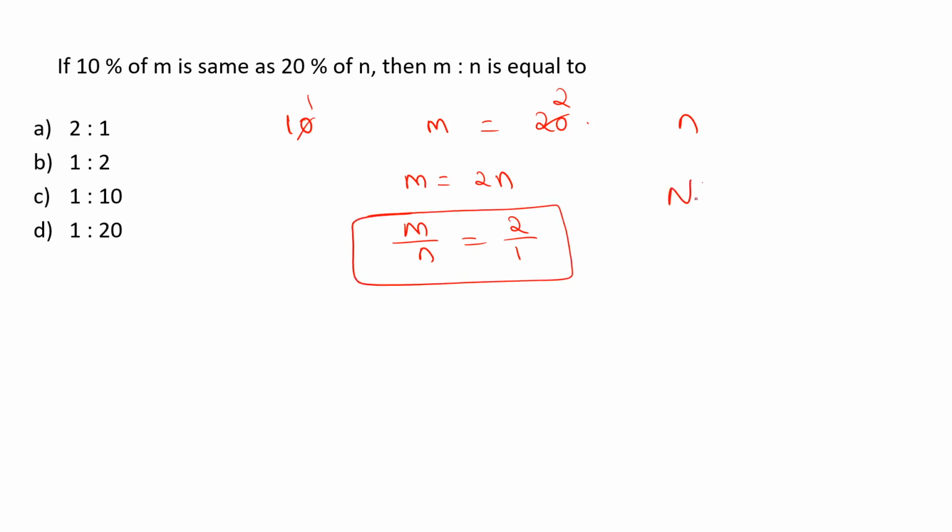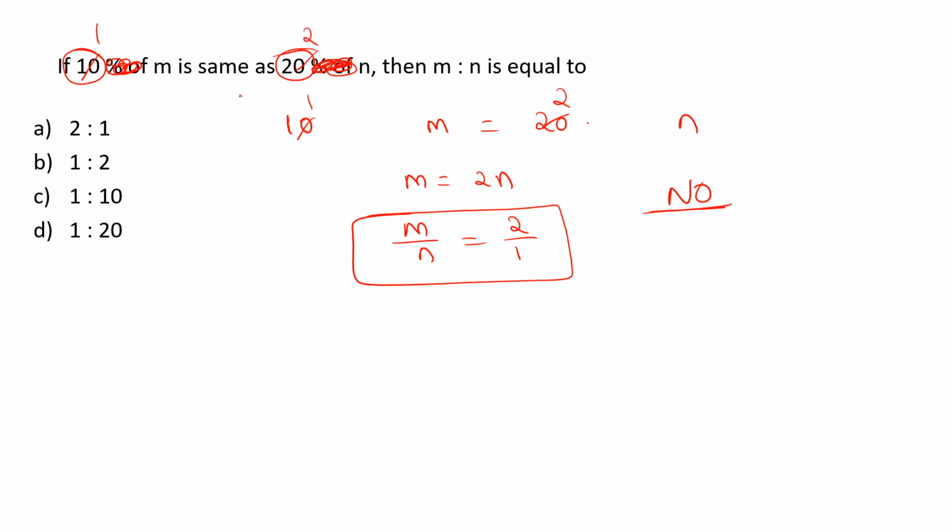Do we need to write all these things to get the ratio of m is to n? I say no. This is not necessary, to draw the equations and calculations. Just by looking at the given information, we are not going to bother about these percentages and these offs. Just concentrate on the given numbers. 10 ones and 10 twos.